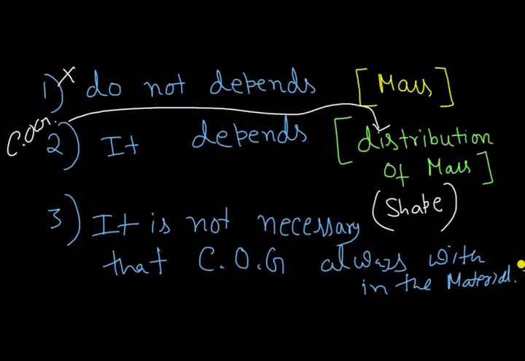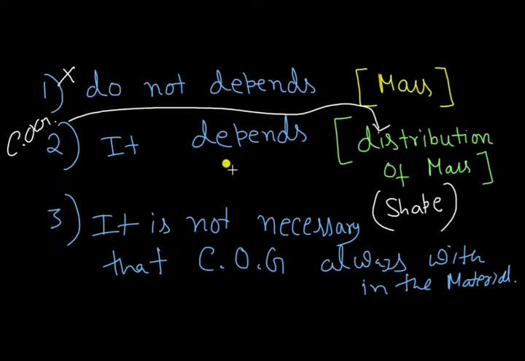Let me explain the first point, that center of gravity does not depend on the mass of an object. Suppose the center of gravity of a uniform wire AB.